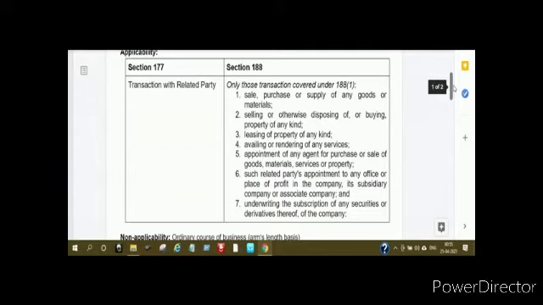First is selling, purchase or supply of any goods or materials; selling or otherwise disposing of or buying property of any kind; leasing of property of any kind; availing or rendering of any services; appointment of any agent for purchase or sale of goods, materials, services or property; such related parties' appointment to any office or place of profit in the company, its subsidiary company or associate company. And the last one is underwriting the subscription of any securities or derivative thereof of the company.